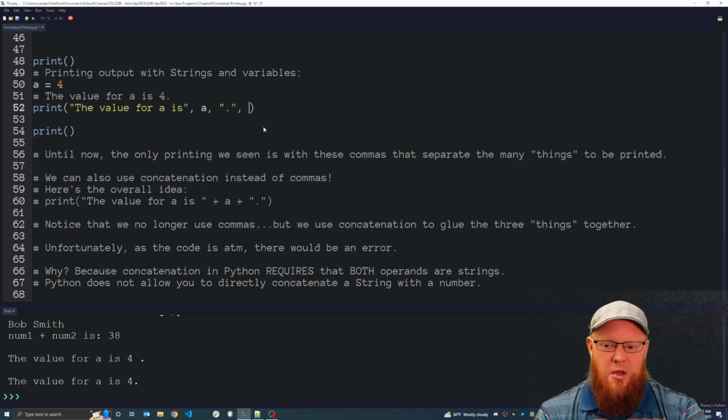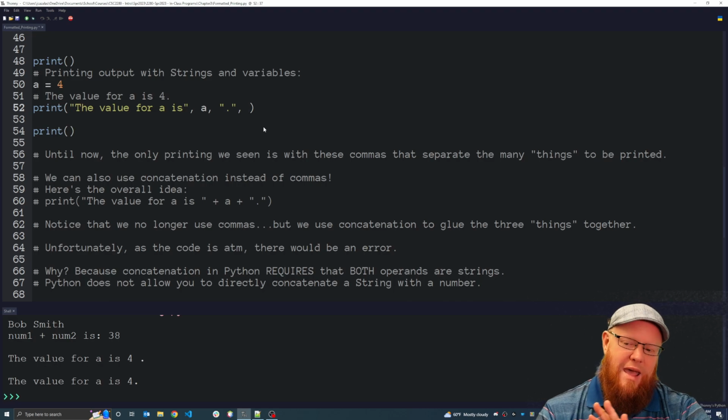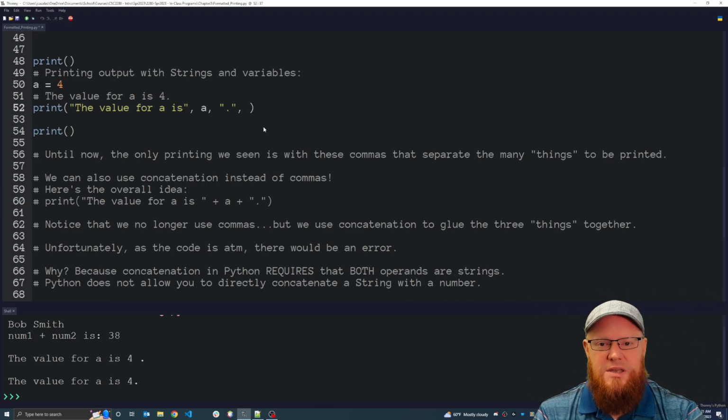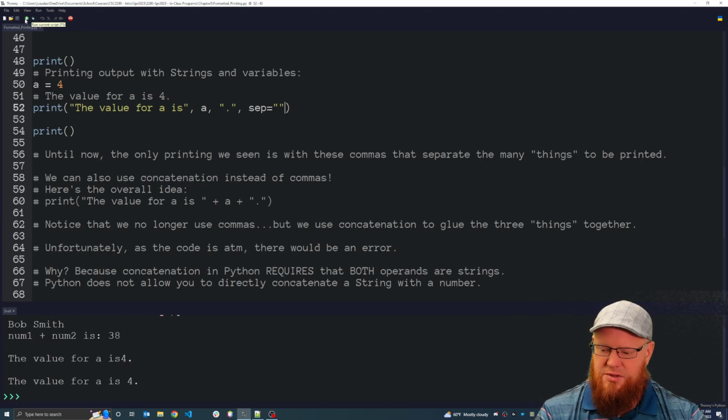this video, if you want to tell Python, hey, don't put these spaces, those spaces are trash, you do this. You say sep equals, and you put a pair of double quotation marks. And look what happens. Now that space is gone, but also the space between this string right here and the variable A, which is 4, that space is gone.